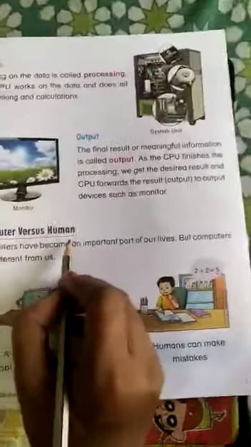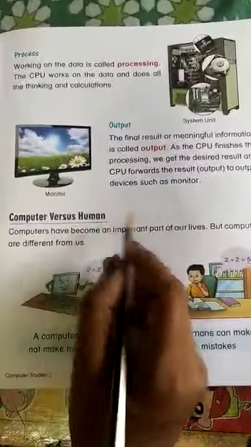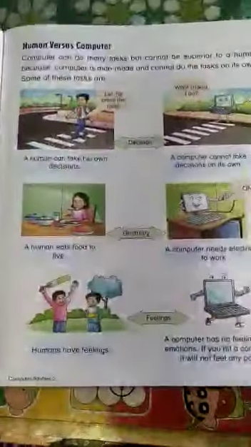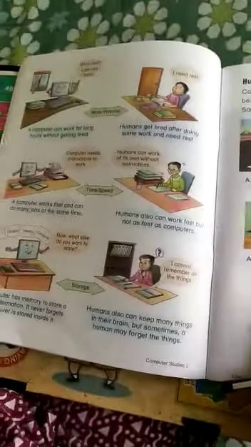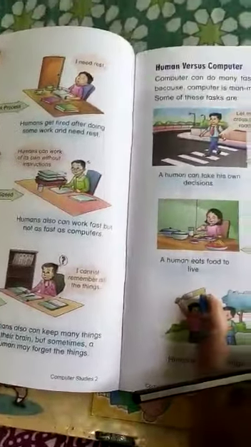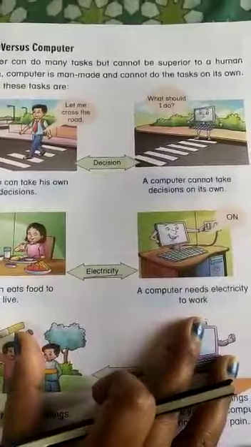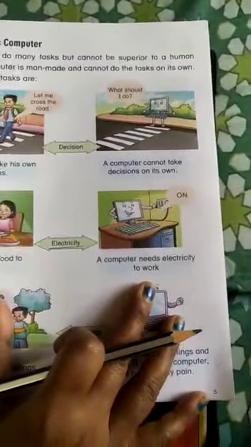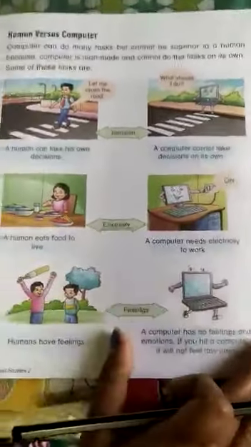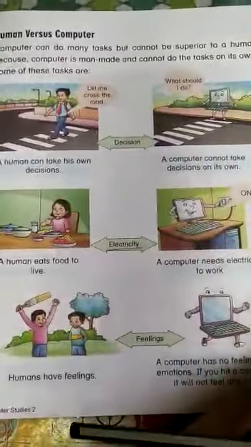So children, we have done so many things today. Human versus computer, or computer versus human. A computer is really very fast, very good, very helpful to us, but sometimes it fails. Why? Because it cannot decide, it cannot eat, and it doesn't have any emotions.